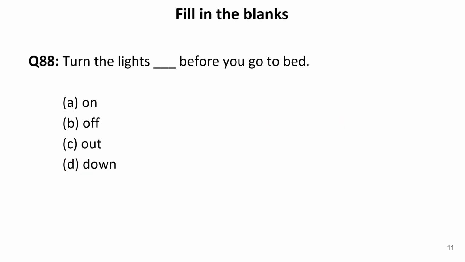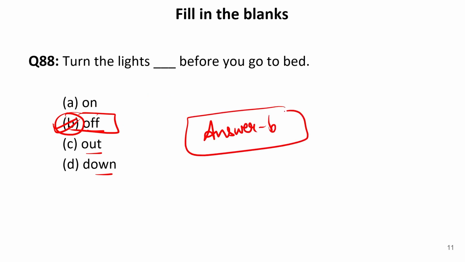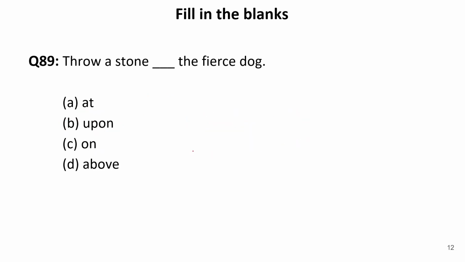Turn the lights dash before you go to bed. Obviously, when you go to bed, you switch off the lights. Now, let us see the options. On, off, out, down. So, obviously, turn off the lights. So, turn off means switch off the lights. So, our answer is B. Now, let us move to the next one.